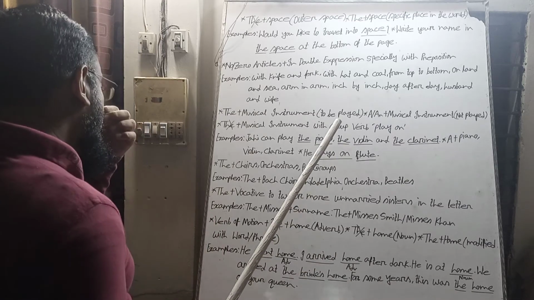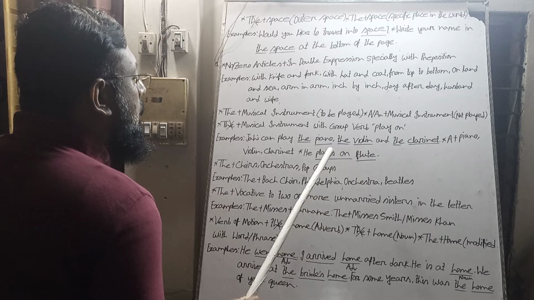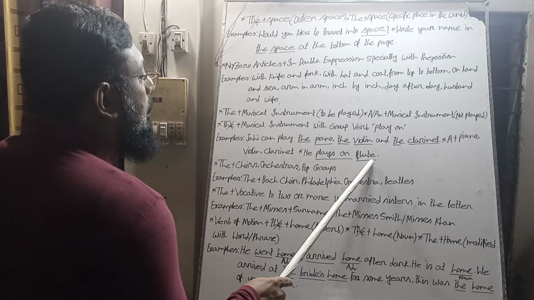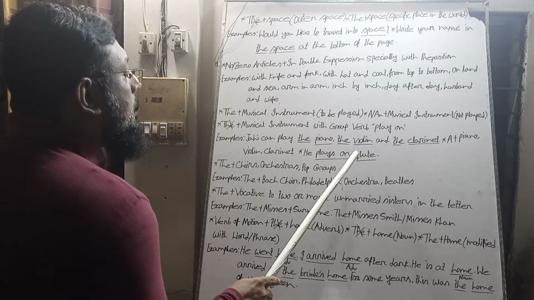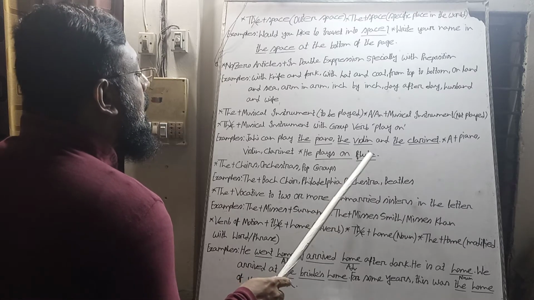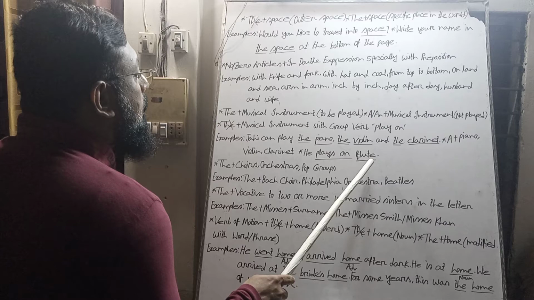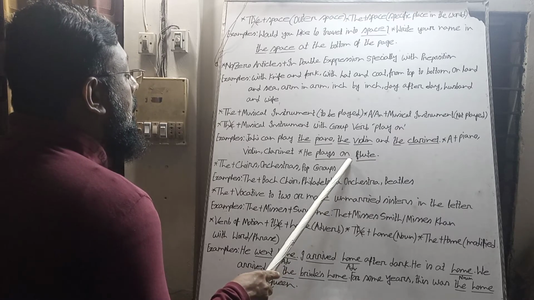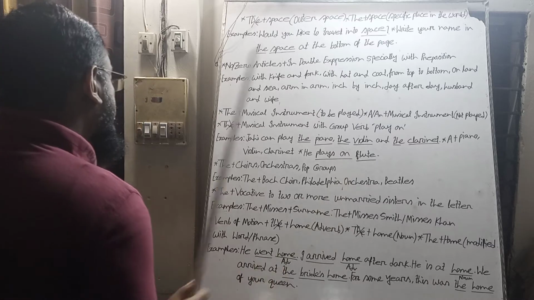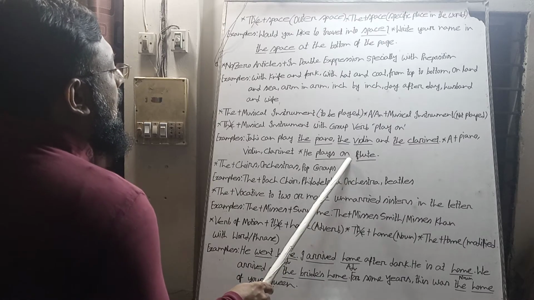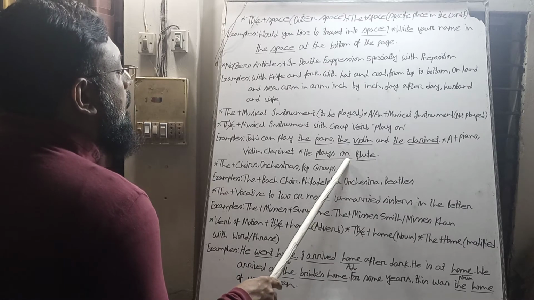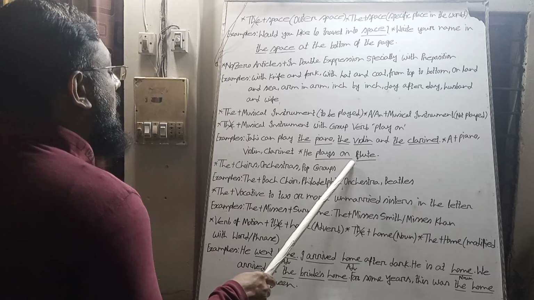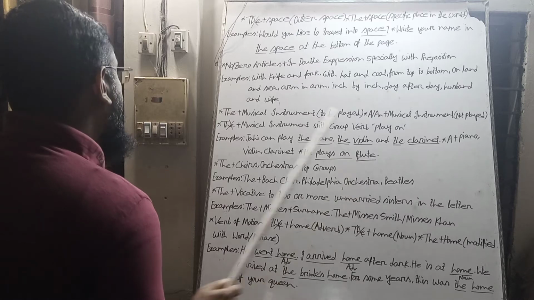But when we play any musical instrument and use the phrasal verb play on, we don't use the article before the musical instrument's name. So we have not used the article before the musical instrument flute.